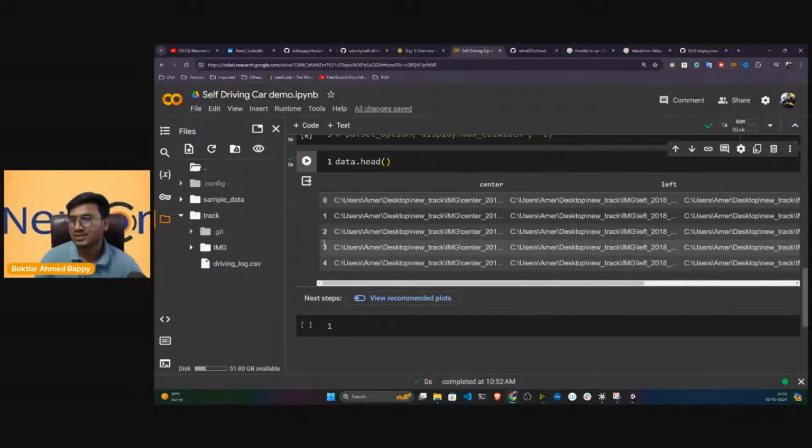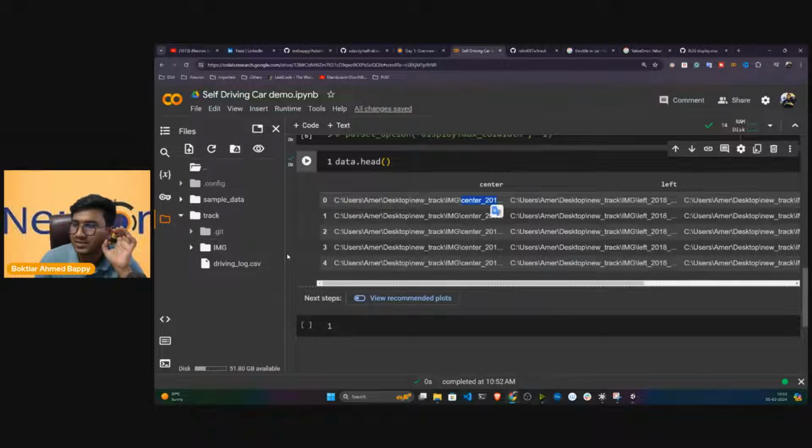Now here you can see one issue. This particular location is my local system location, like inside the C drive user. He has stored this data on the local disk. But here the data is actually in Colab. So I have to delete this particular location part. I have to keep only this particular image name.